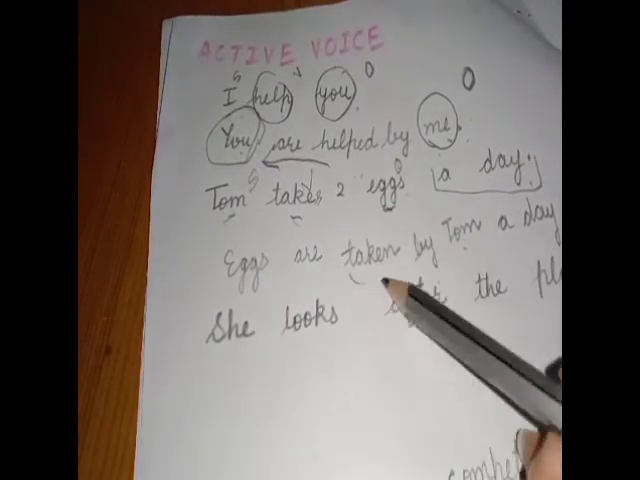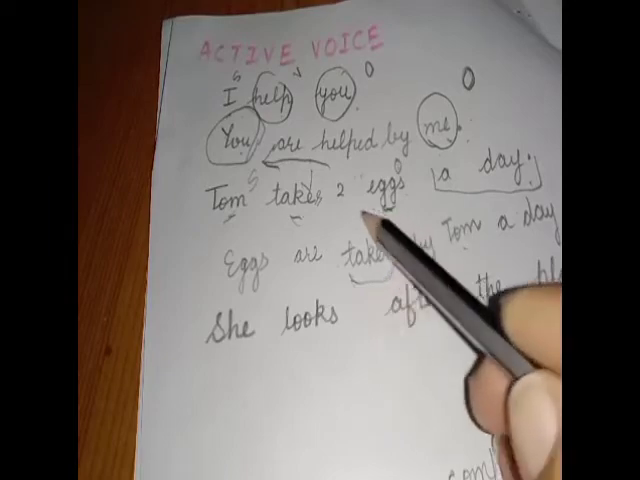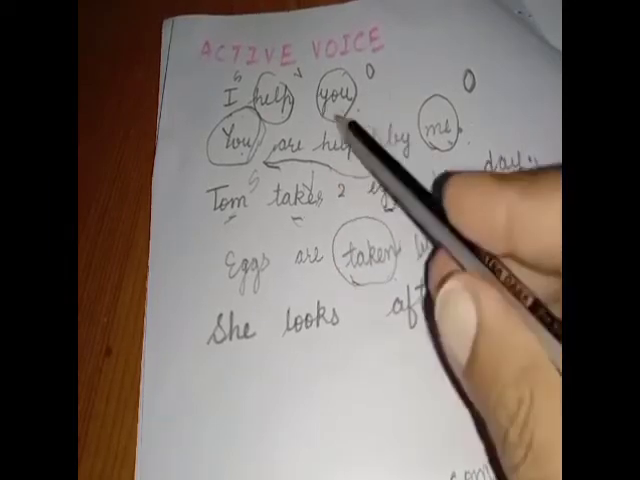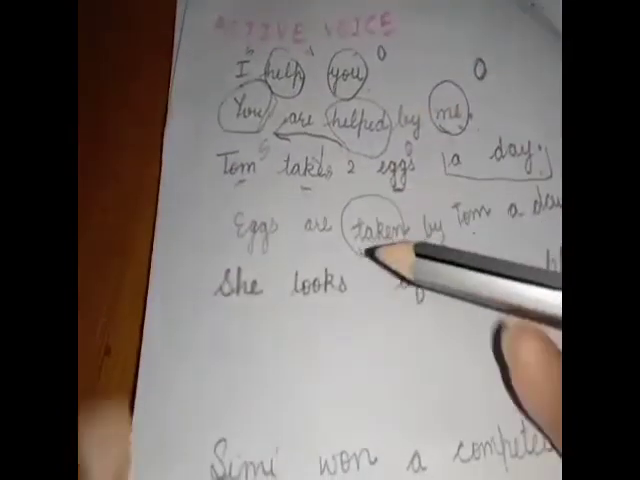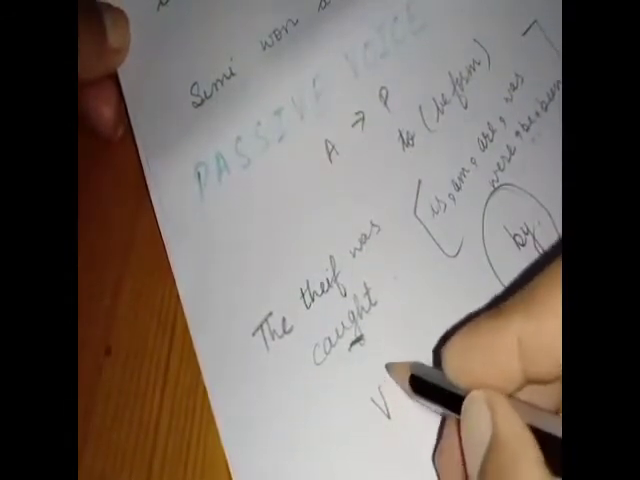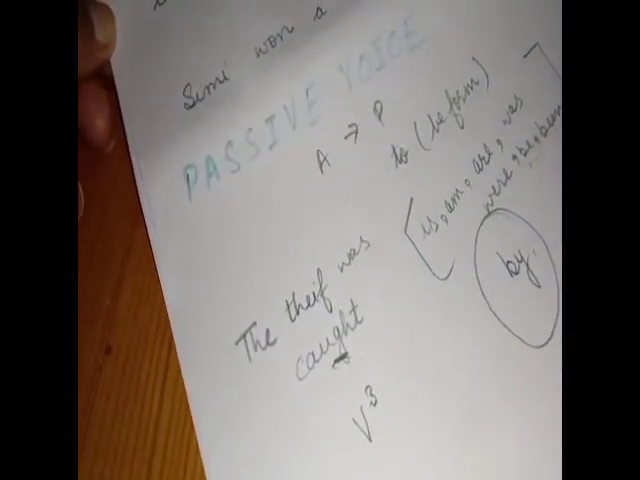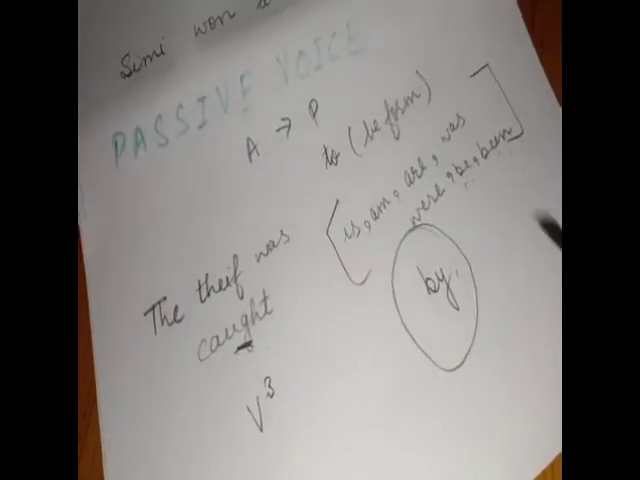So here I have written taken, and earlier I have written helped. So in passive voice, whenever we change active into passive voice, we always use the third form of the verb.